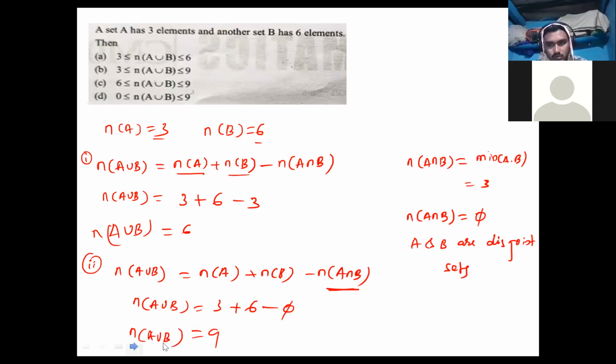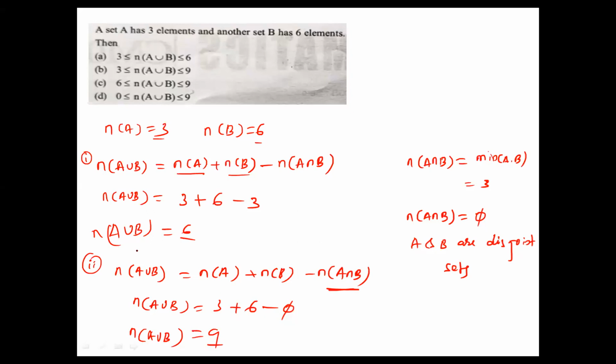Now, with 9 and 6, n of a union b will lie between 6 and 9. So n value 6 and 9, how to write it? The third option is the required answer.